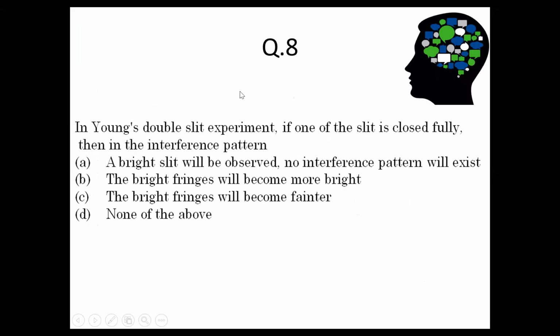Question number 8. In Young's double slit experiment, if one of the slits is closed fully, this we have discussed in class sometime. If you remember, what is the answer to question number 8? Yes, excellent. It is option A, because a bright slit will be observed and no interference pattern will exist. Moving on to question number 9.